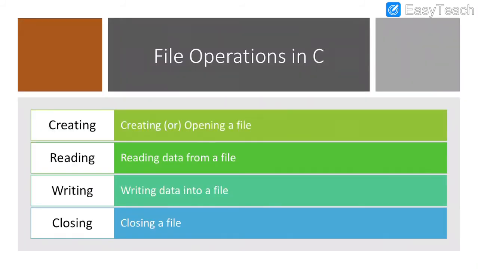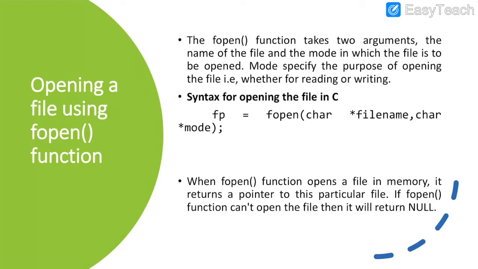And what can we do with files? We can create or open the file, we can read the data from the file, we can write the data to the file, and we can close the file. These are the operations which we are able to perform with files.